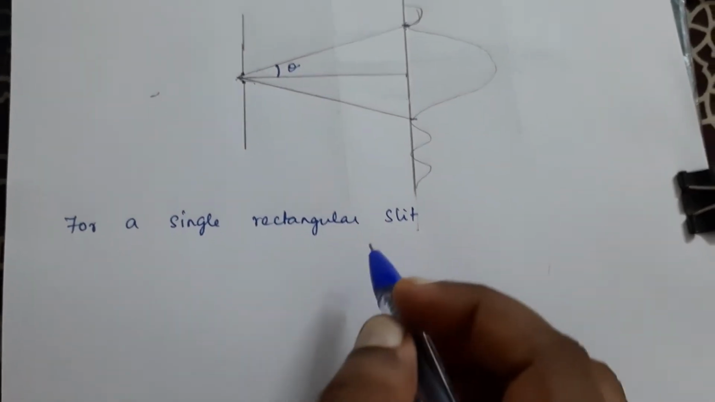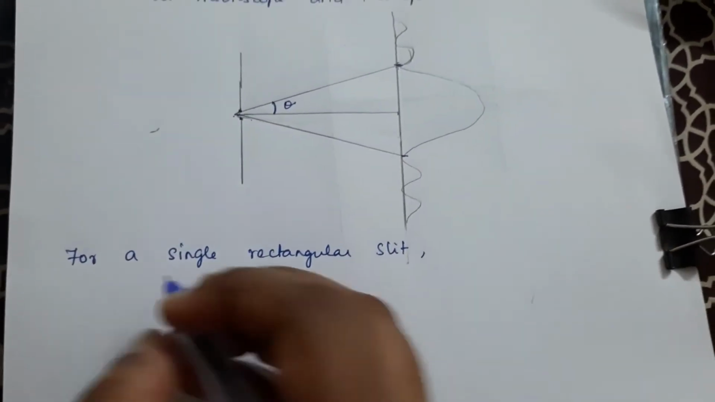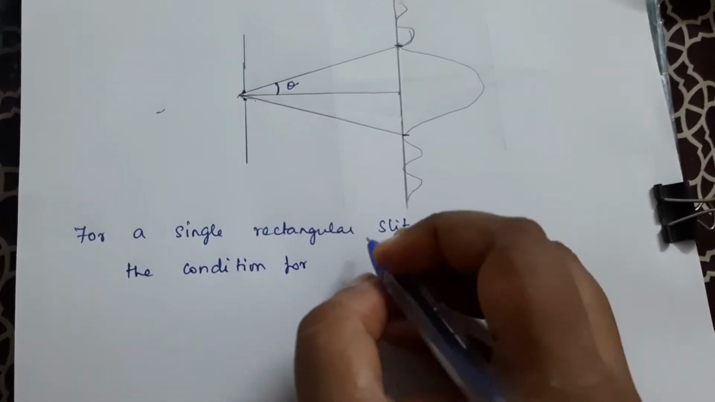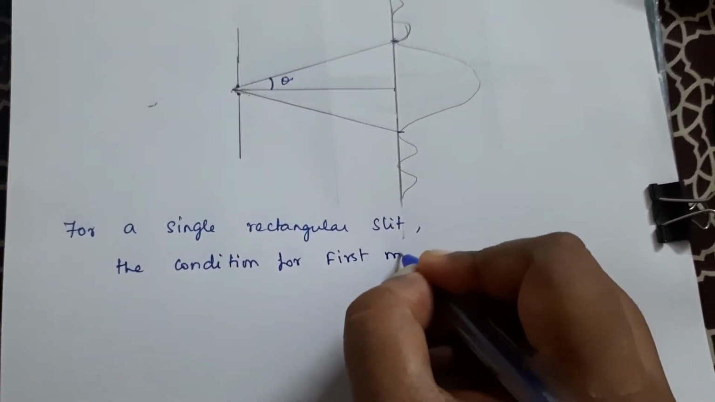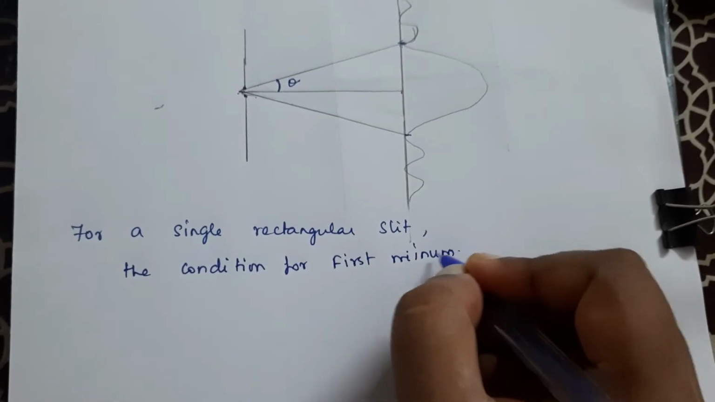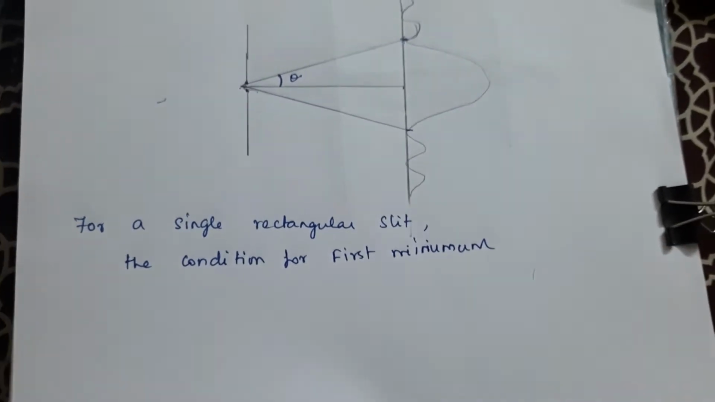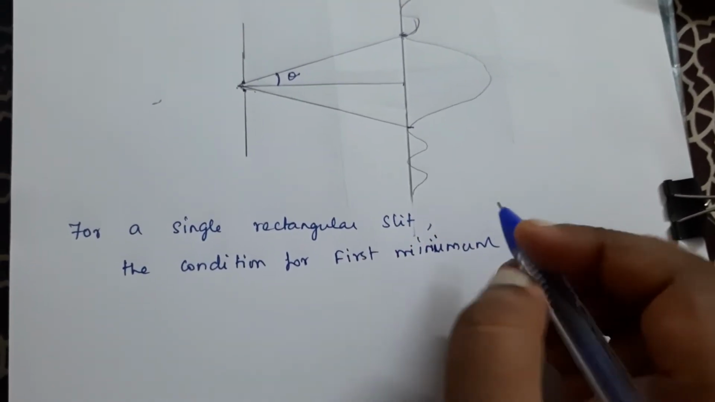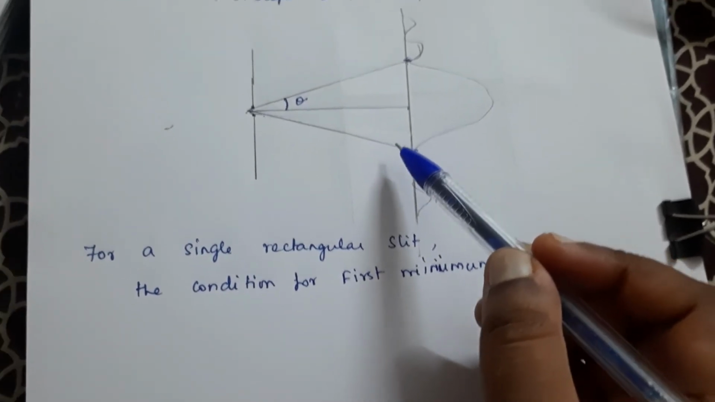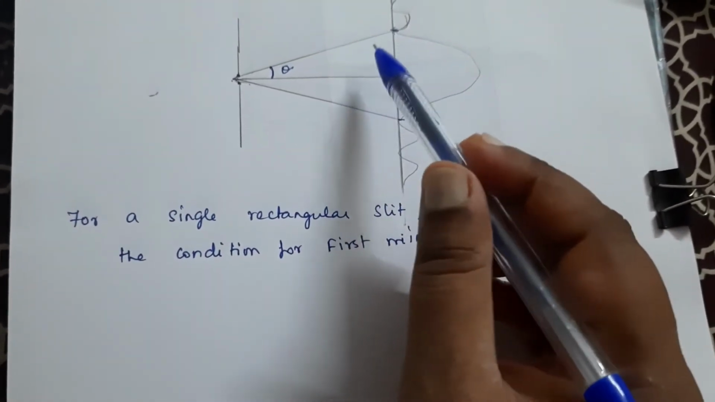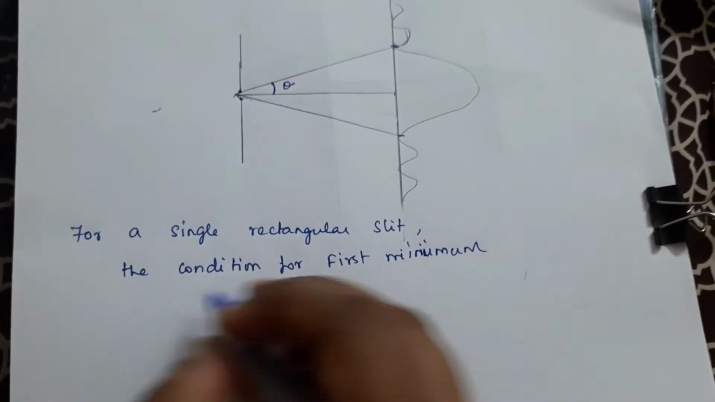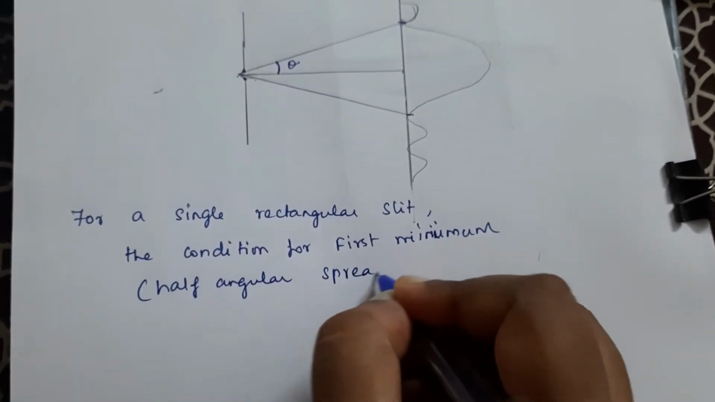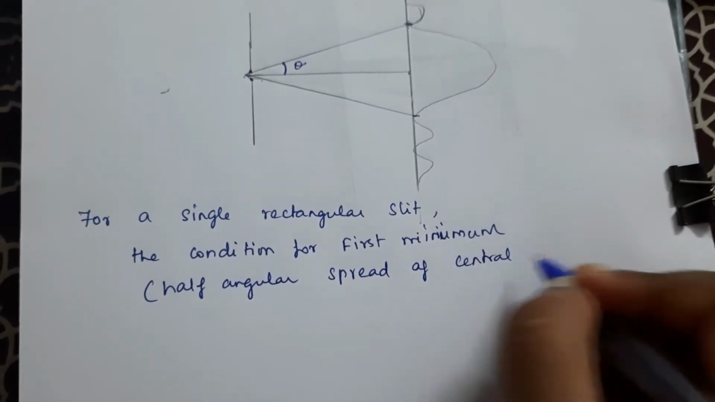Now for a single rectangular slit, the condition for first minimum, you can say either it is the condition for first minimum, or you can say it is the half angular spread of the central maximum. Both are the same.